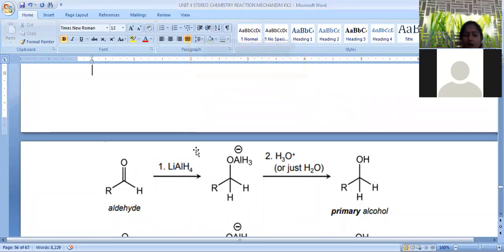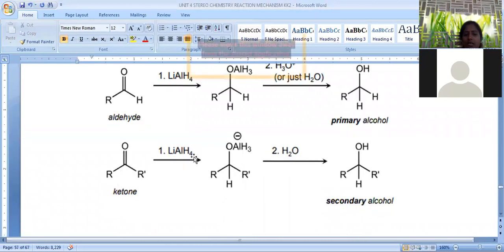Now let us see how ketones get reduced by lithium aluminum hydride. When a ketone is treated with lithium aluminum hydride, what happens again? One of the hydrogens is attached to the carbon atom and the carbonyl group is converted into O minus. This O minus is now attached by AlH3. Further subjected to hydrolysis, we will get a secondary alcohol as the final product. The carbon is surrounded by two alkyl groups, hence it is called a secondary alcohol. This is about the conversion of aldehyde into primary alcohol and ketone into secondary alcohol.